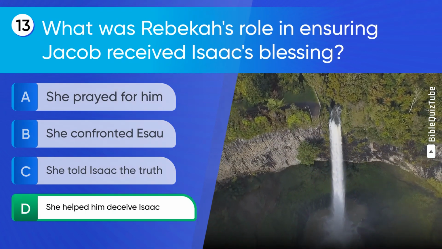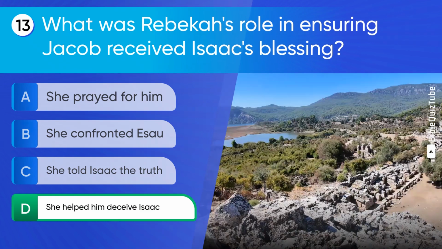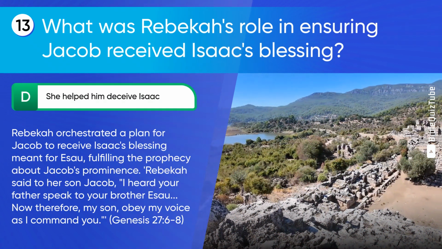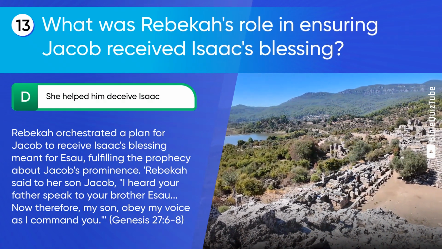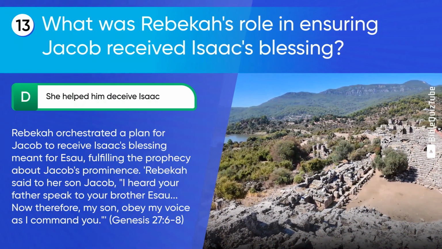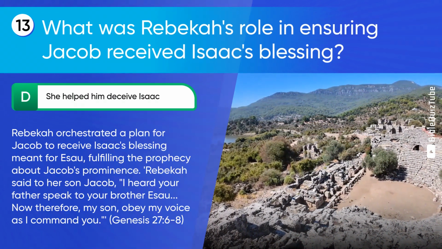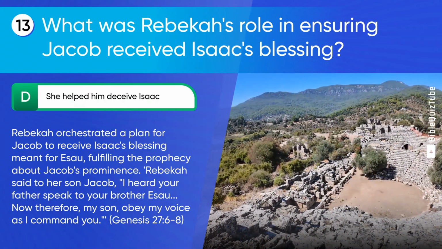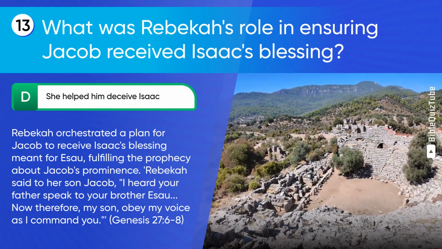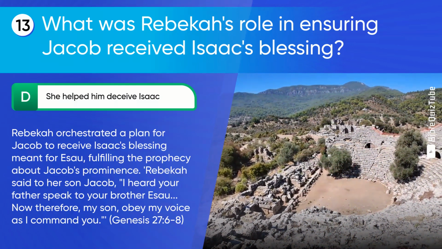The correct answer is D. She helped him deceive Isaac. The explanation. Rebekah orchestrated a plan for Jacob to receive Isaac's blessing meant for Esau, fulfilling the prophecy about Jacob's prominence. Rebekah said to her son Jacob, "I heard your father speak to your brother Esau. Now therefore, my son, obey my voice as I command you." Genesis chapter 27 verses 6 to 8.